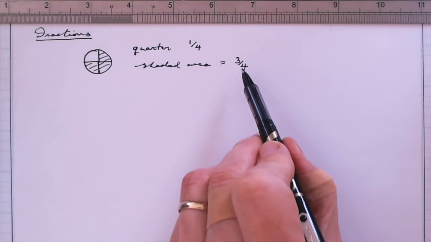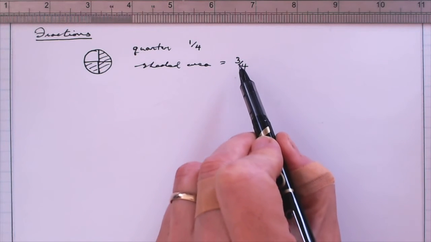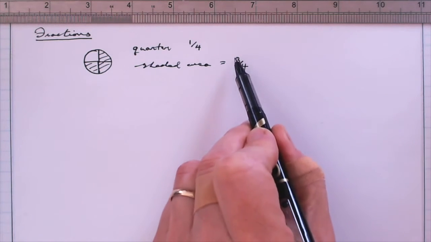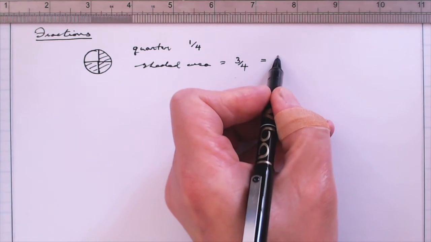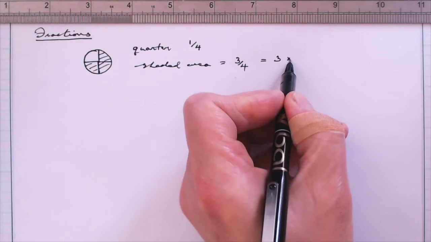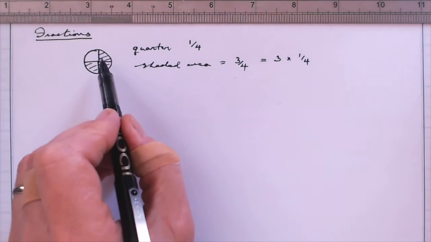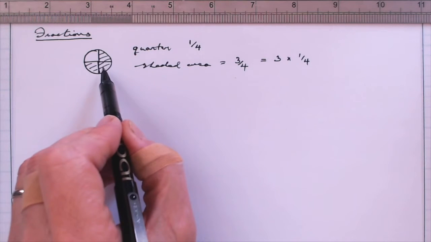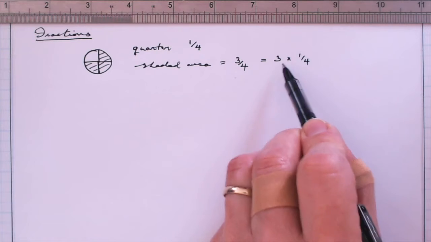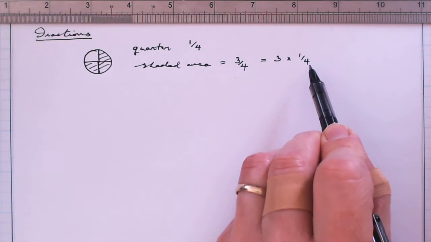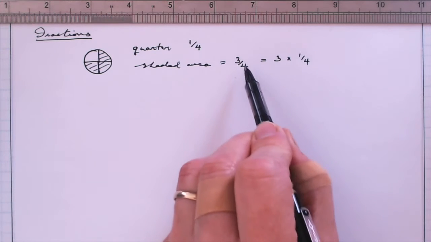Now, it's obvious at one level, but apparently not obvious to many, that a very natural way to think of this is to write it as 3 lots of a quarter. 1/4, a 2nd quarter, and a 3rd quarter. 3 lots of a quarter, which you can equally well write as 3/4.